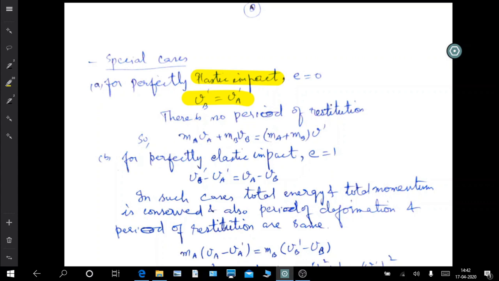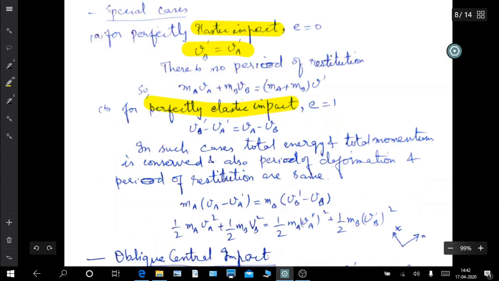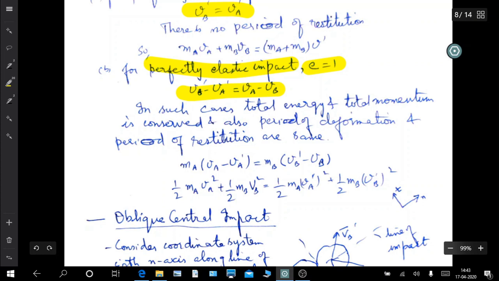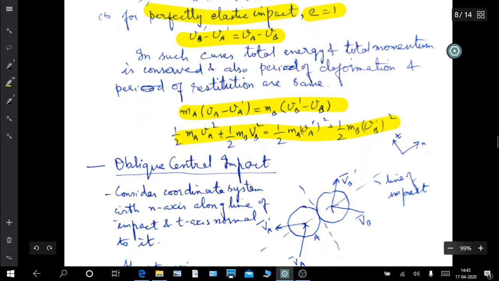Now for perfectly elastic impact, E is 1, that is, the force of deformation is equal to the force of restitution. So this is the equation that we get. And in such cases, in perfectly elastic impact, we can simply write the moment balance equation like this, and also energy is conserved. So this is the energy conservation equation for perfectly elastic impacts. This is the kinetic energy being conserved.